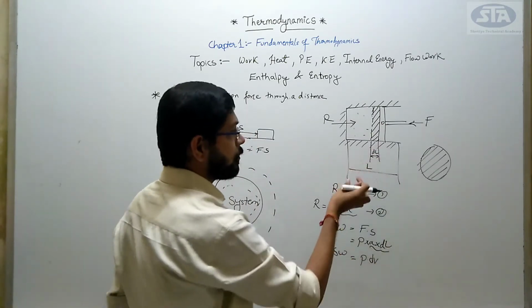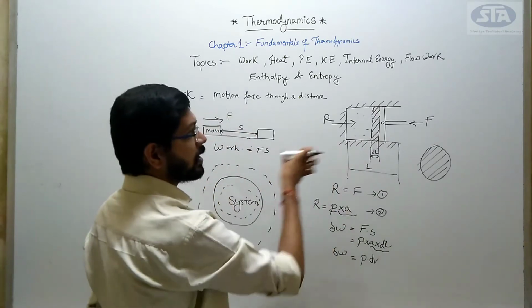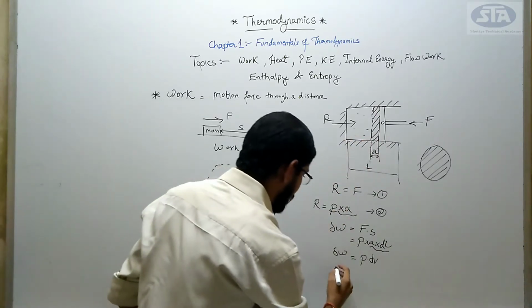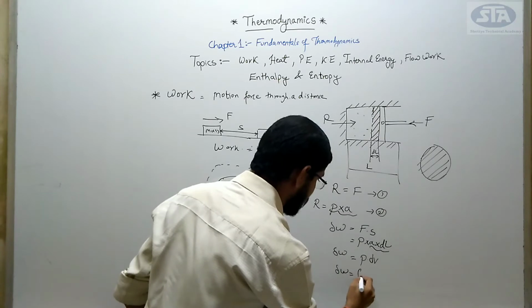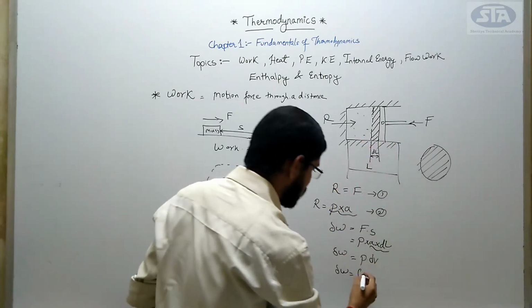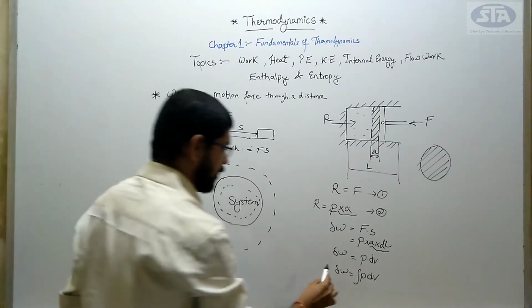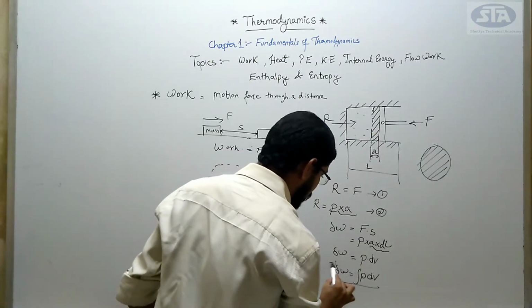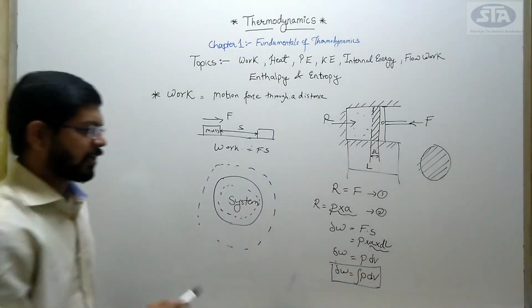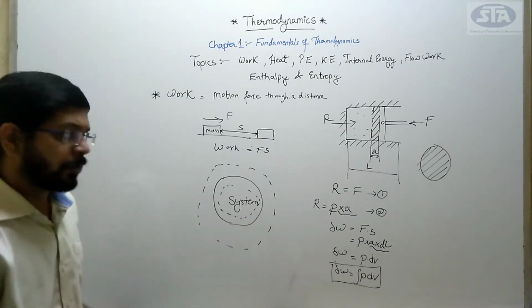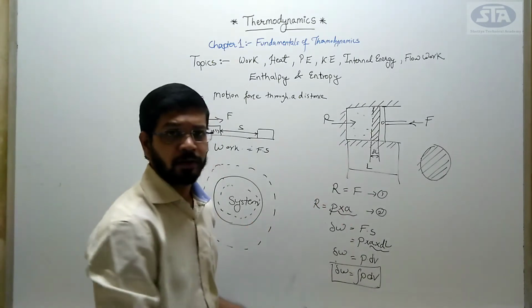But this is just for one length. So for a complete length, I need to integrate it. So my W becomes integration, I need to sum it. Integration of PdV. So this is my equation for work done, that is integration of PdV. This is for a closed cycle.